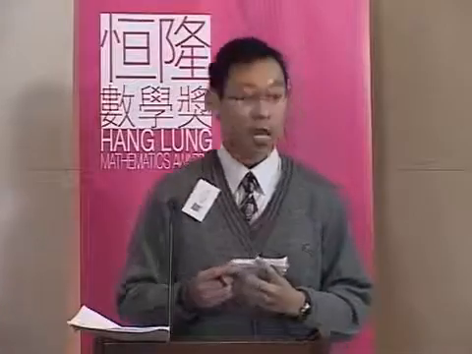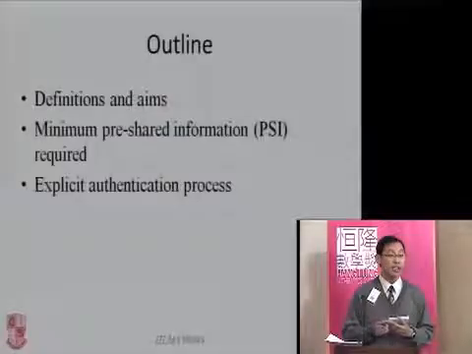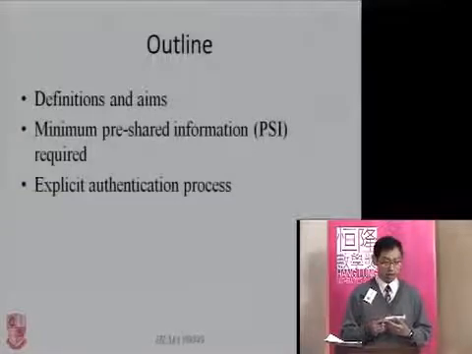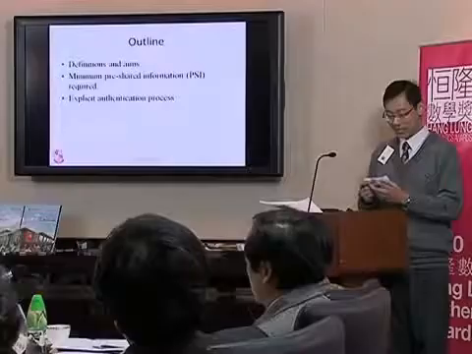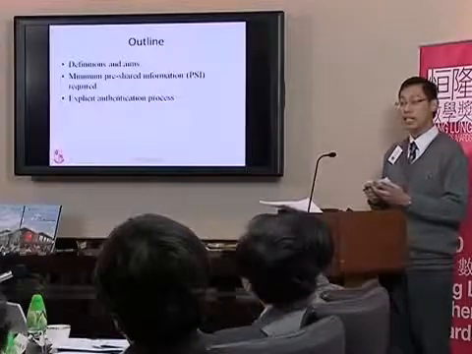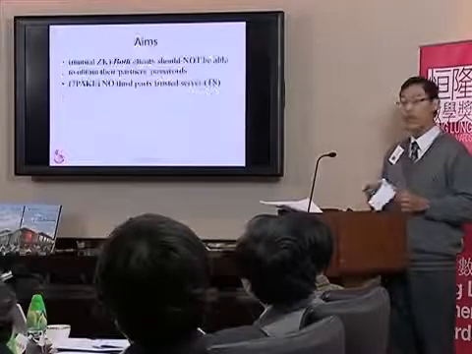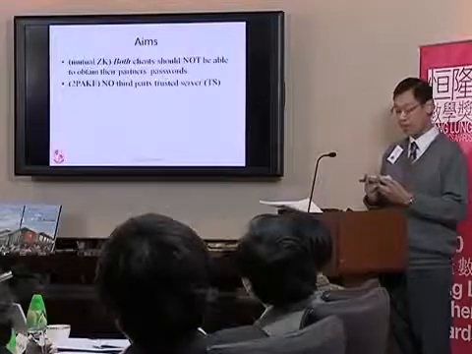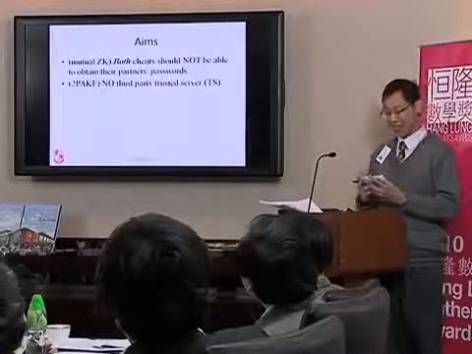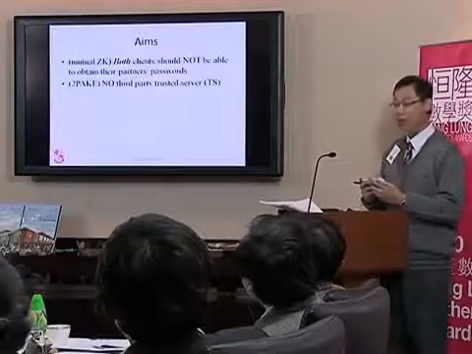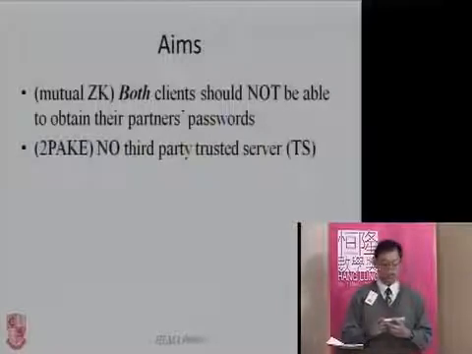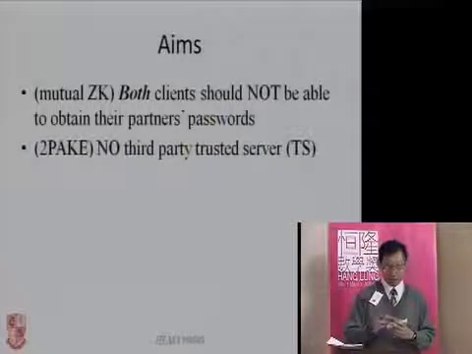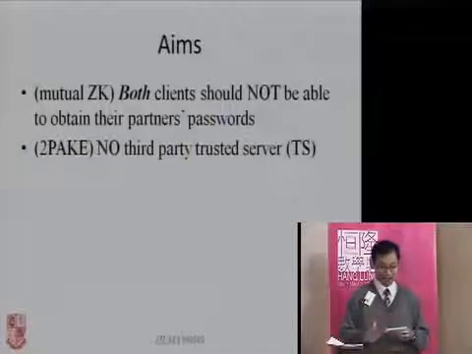In this project, I've defined some of the notions and aims in a 2PAKE setting. Then, I discussed the minimum pre-shared information, or PSI, required. After that, the explicit authentication phase in the scheme is explored. For any ZK2PAKE protocol, it should achieve two aims. First, both clients should not be able to obtain their partner's passwords. Second, no third-party trusted server shall be included in any phase of the protocol.